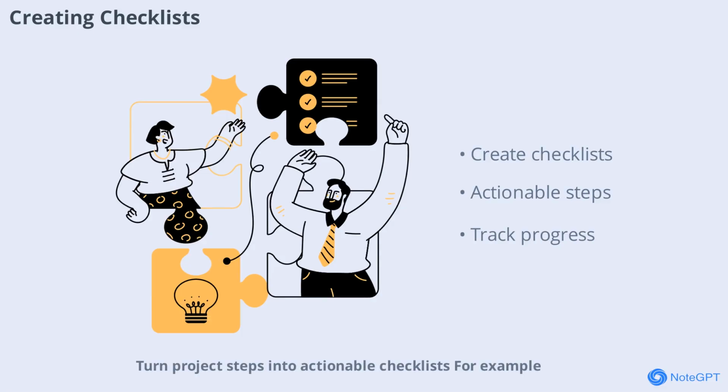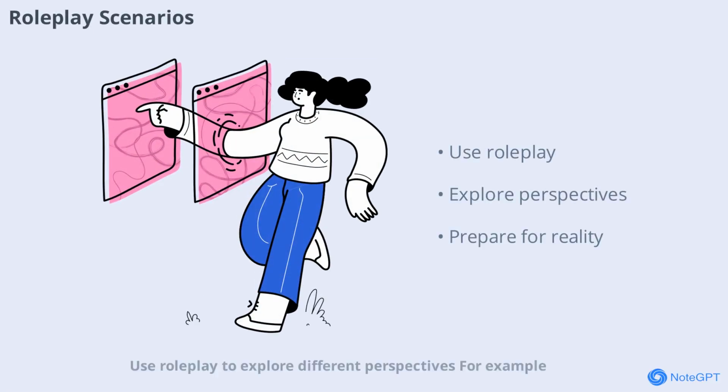Turn project steps into actionable checklists. For example, turn these steps into a checklist. This makes complex tasks easier to follow and track. Use roleplay to explore different perspectives. For example, pretend you are a skeptical customer asking about product durability. This helps you prepare for real-world interactions.